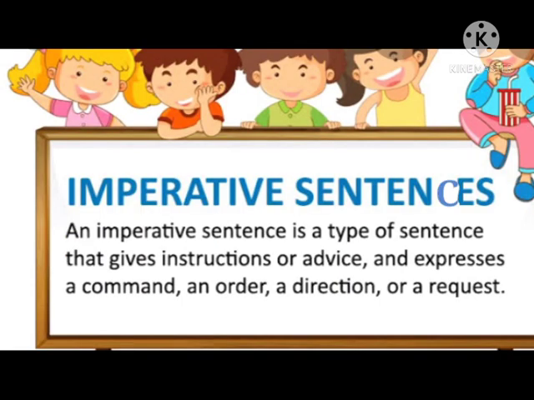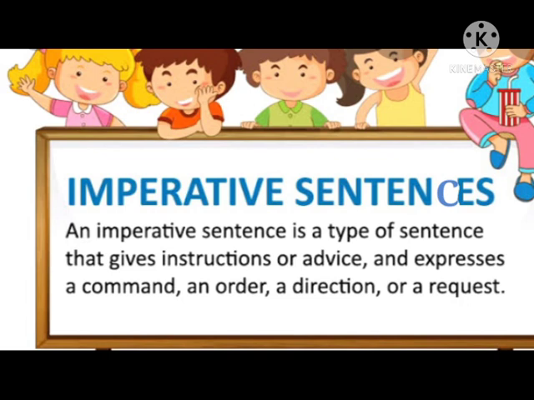Now let's talk about the next sentence. These sentences express a request, command or a piece of advice. Now look at the examples. Download some information about Tansen from the internet. What kind of sentence is it? It is an example of command.